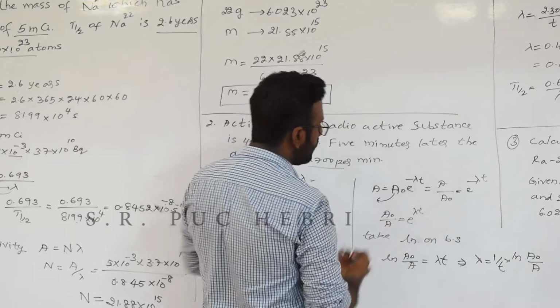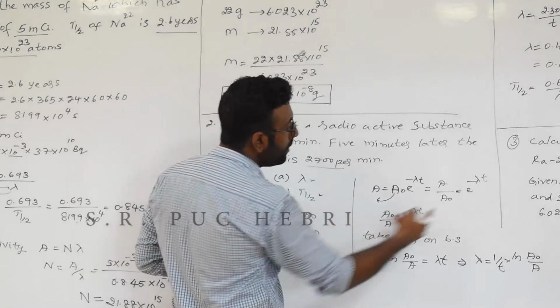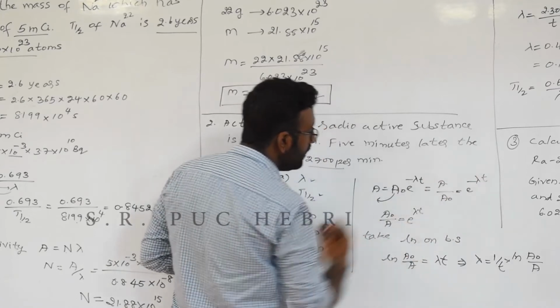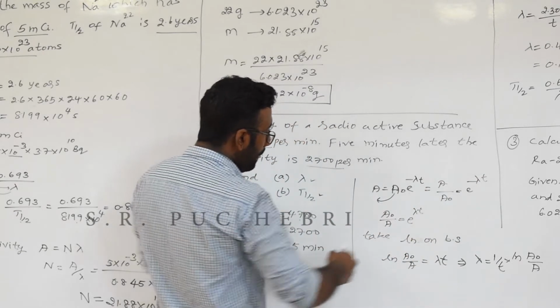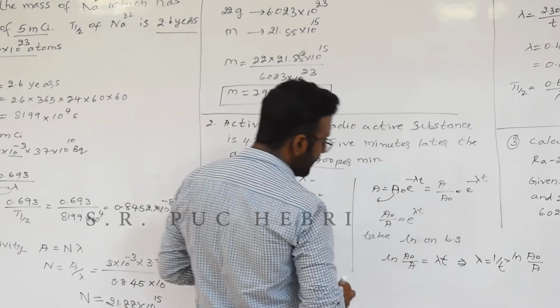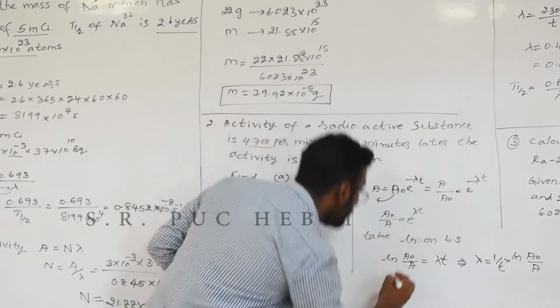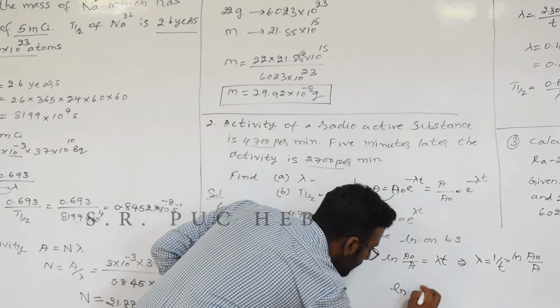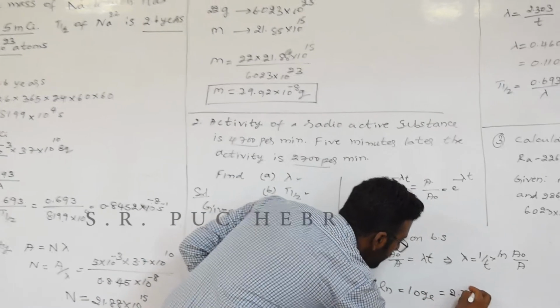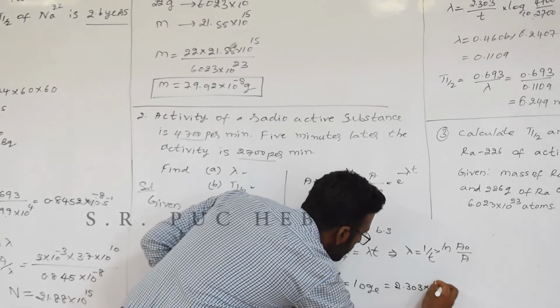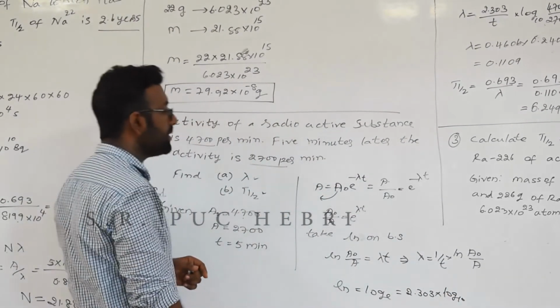Then reversing this equation, A naught divided by A, this negative sign vanishes. You will have e to the power lambda t. Now you have to take log on both the sides. I gave you the idea of ln, that is log to the base e, which is also equal to 2.303 into log to the base 10, correct?